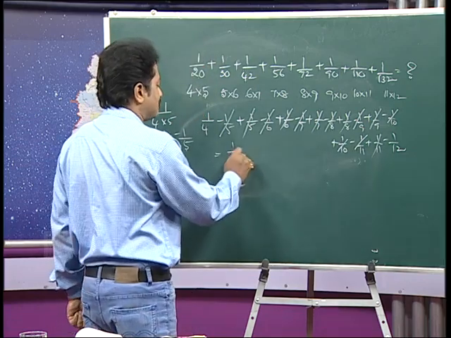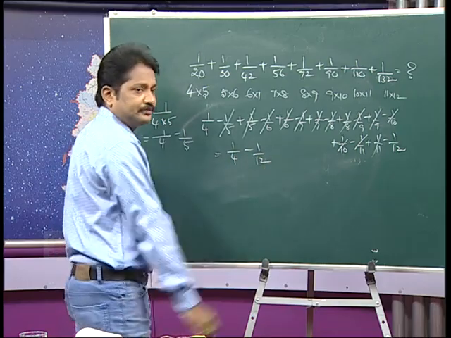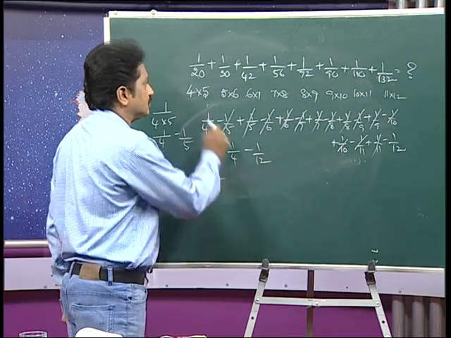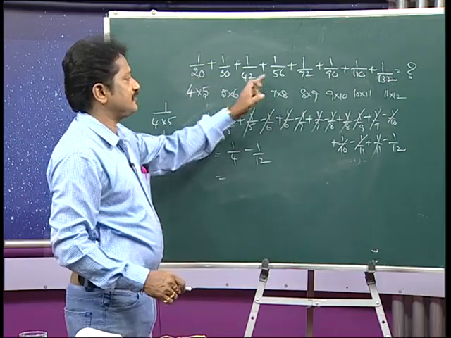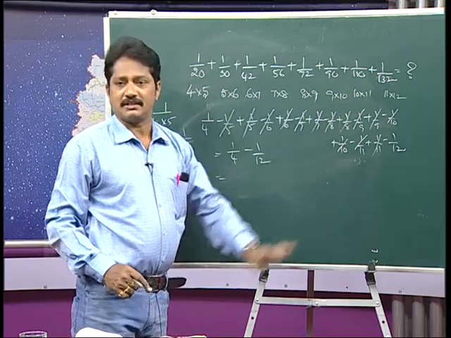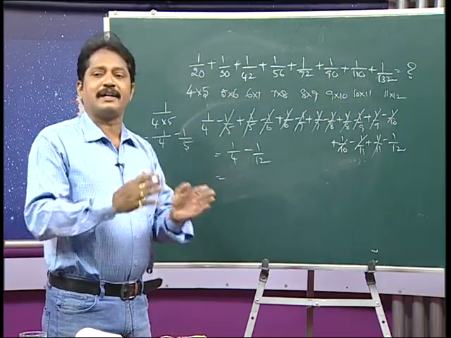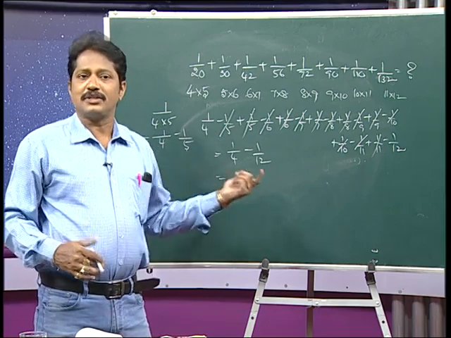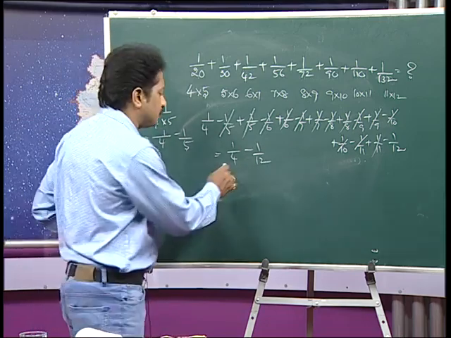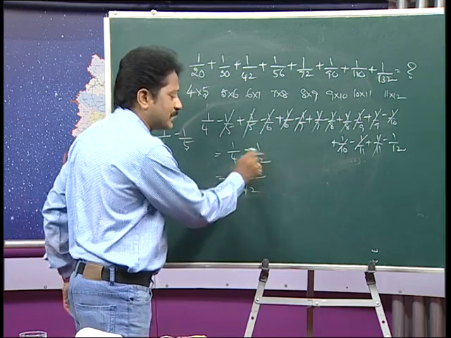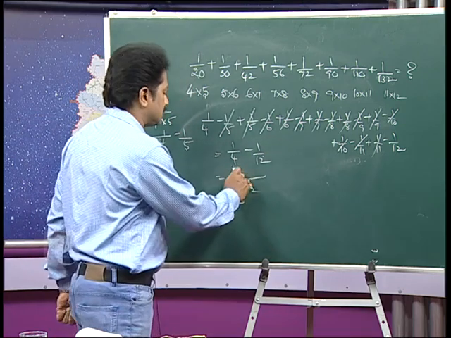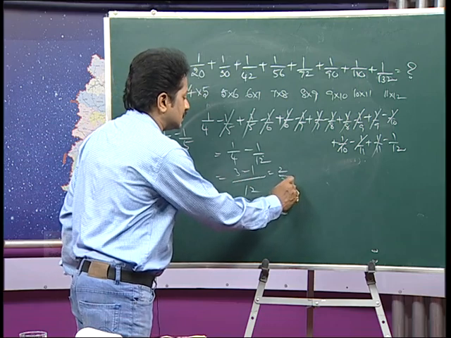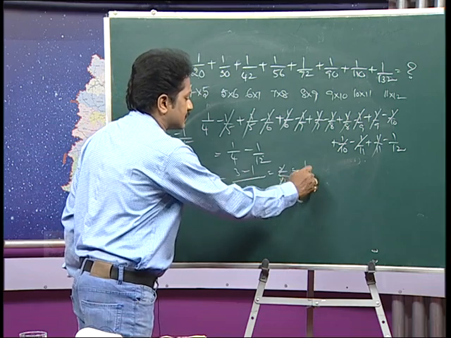We have 1 by 4 and 1 by 12. Means here the total fractions, 1, 2, 3, 4, 5, 6, 7 and 8, 8 fractions, are simplified as a difference of 2 fractions. Now, you can find the LCM easily, am I correct? So, the LCM of 4 and 12 is 12, because 4 threes are 12. So, here 3, here 1, 2 by 12, the answer is just 1 by 6.